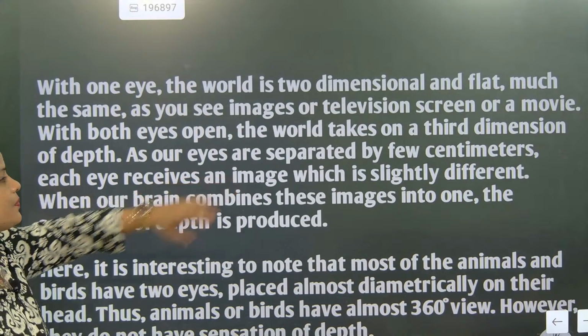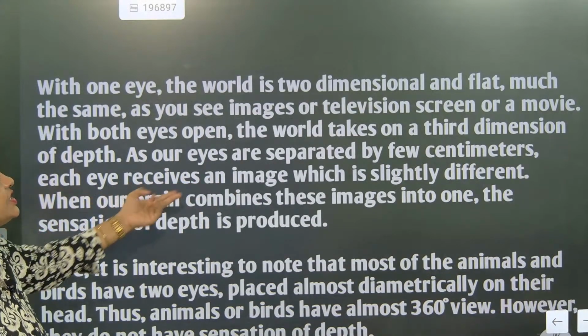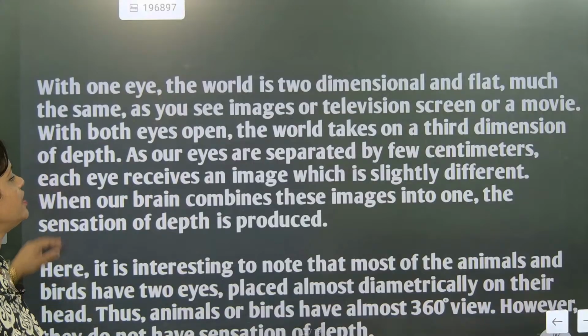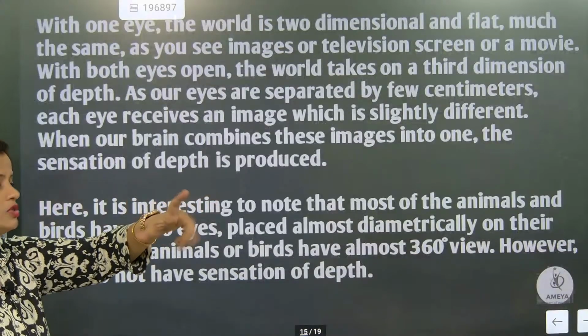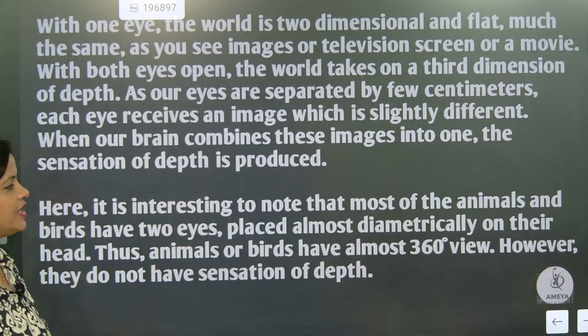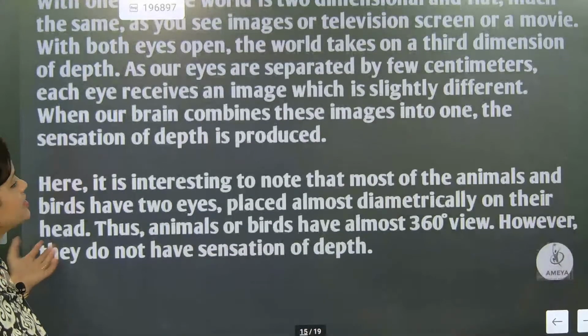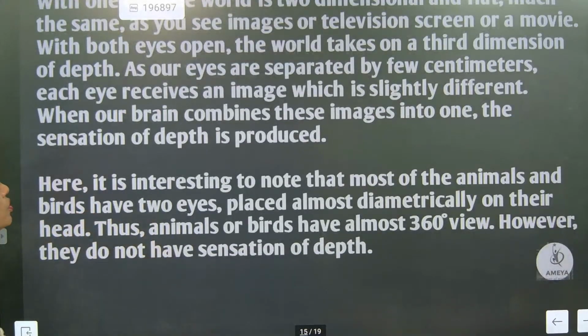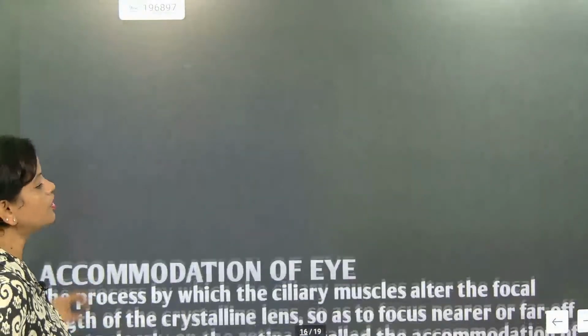Our eyes are separated by a few centimeters. Each receives an image which is slightly different, so our brain combines both images and gives us depth in vision. Understood? It is an interesting note that most animals and birds have two eyes placed almost diametrically on their head. So they have how many degrees? 360 degree. So they have more depth.